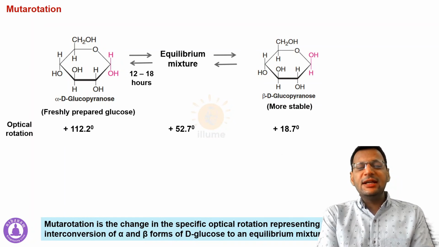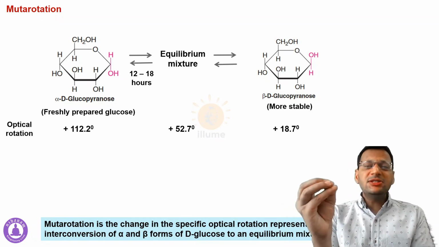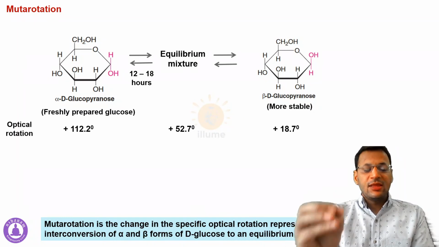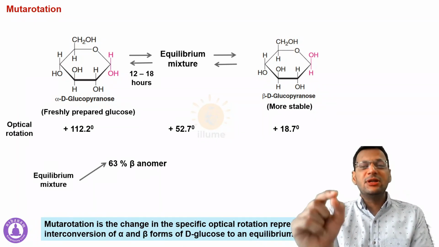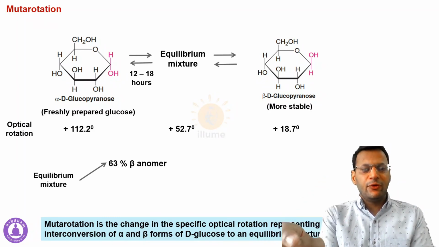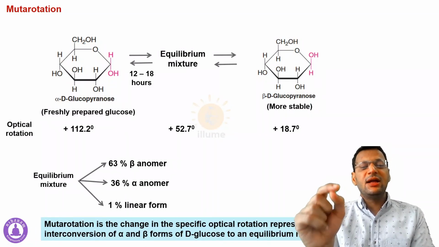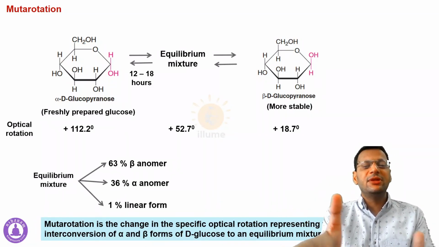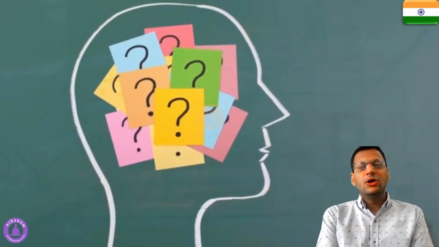So what is mutarotation? It is the change in the specific optical rotation which represents the interconversion of alpha and beta forms of D-glucose to an equilibrium mixture. Now, what is the composition of this equilibrium mixture? Let's discuss the composition. The equilibrium mixture is composed of 63% beta anomer. So 63% of the glucose molecules are present in the beta form, 36% are present in the alpha form, and only 1% are present in the linear form, that is the Fischer form that we studied for glucose. So this is the basic concept of mutarotation.